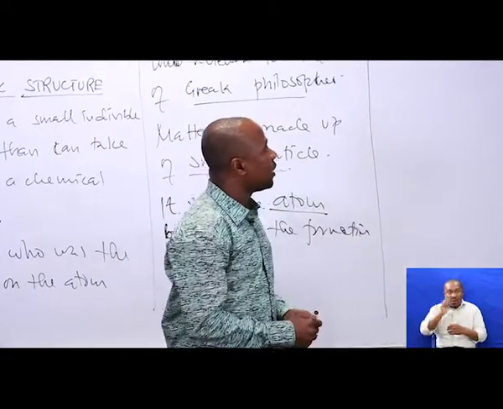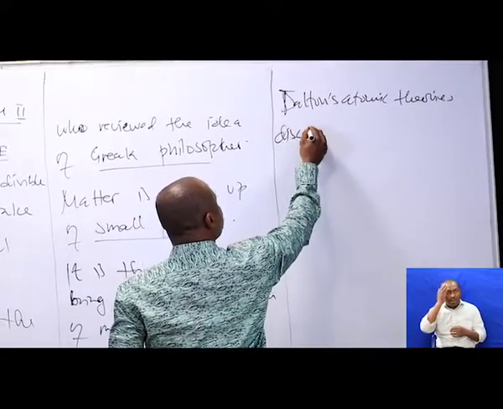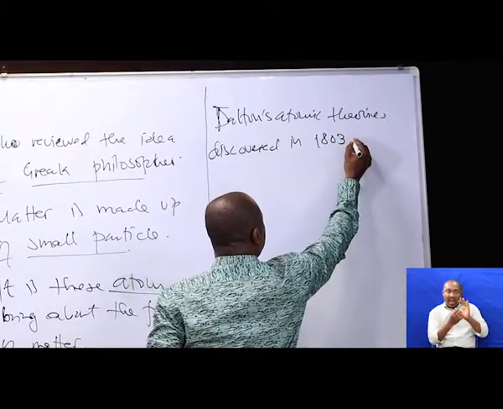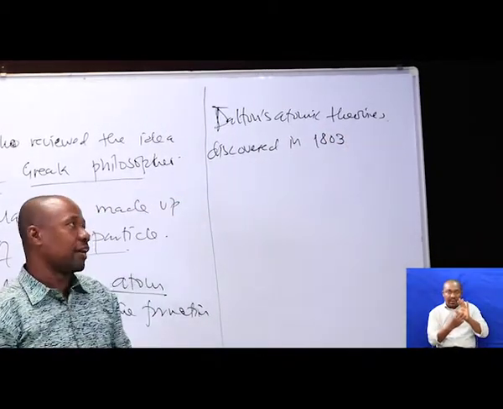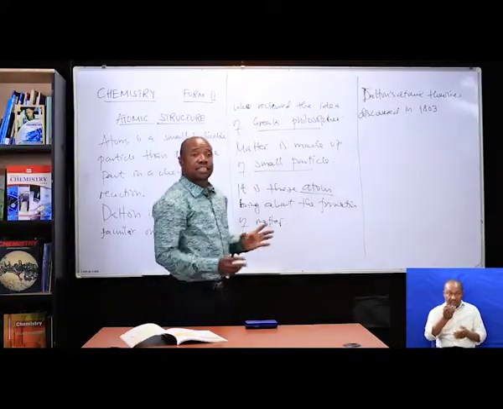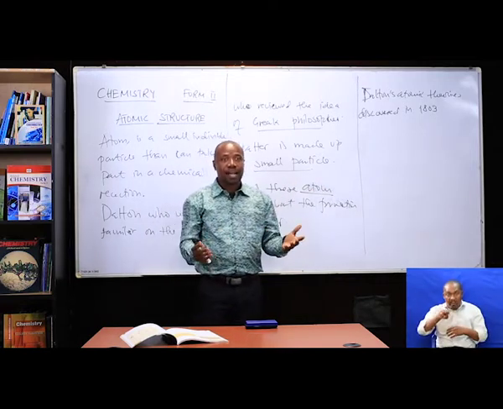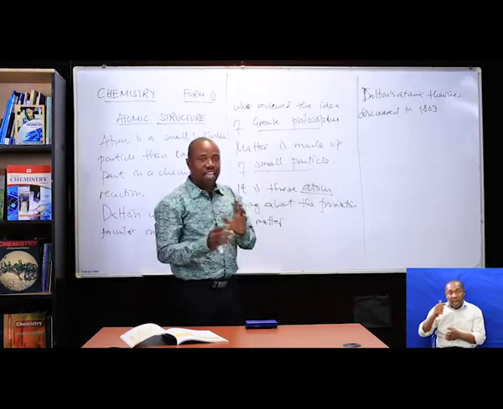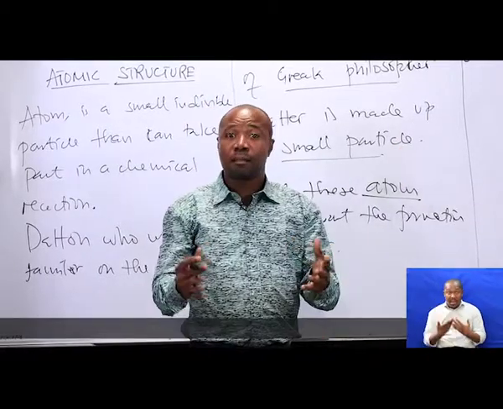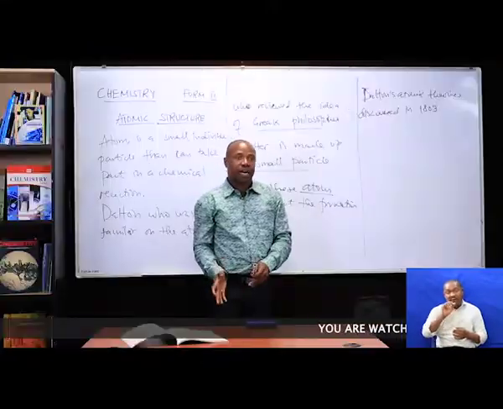Dalton's atomic theory was discovered in 1803. In 1803, my dear students, you can't separate the atom from Dalton's idea. It was Dalton's idea, and now we have several atoms that used this idea.